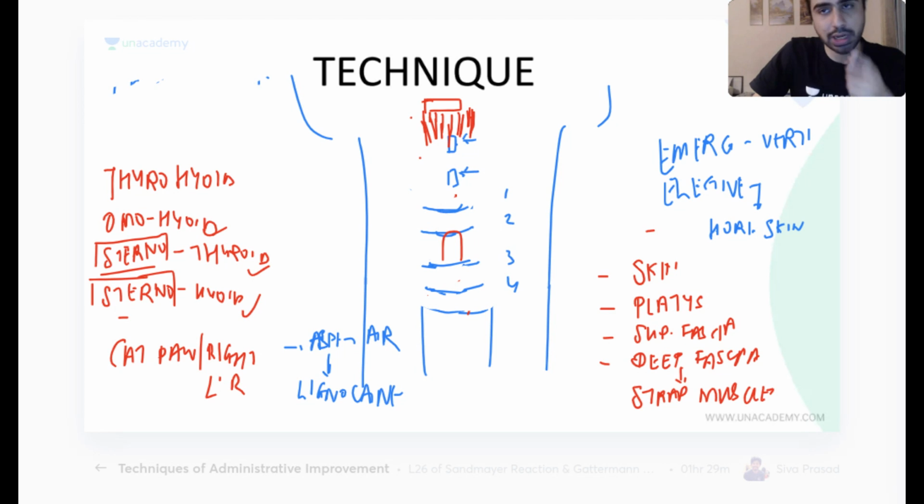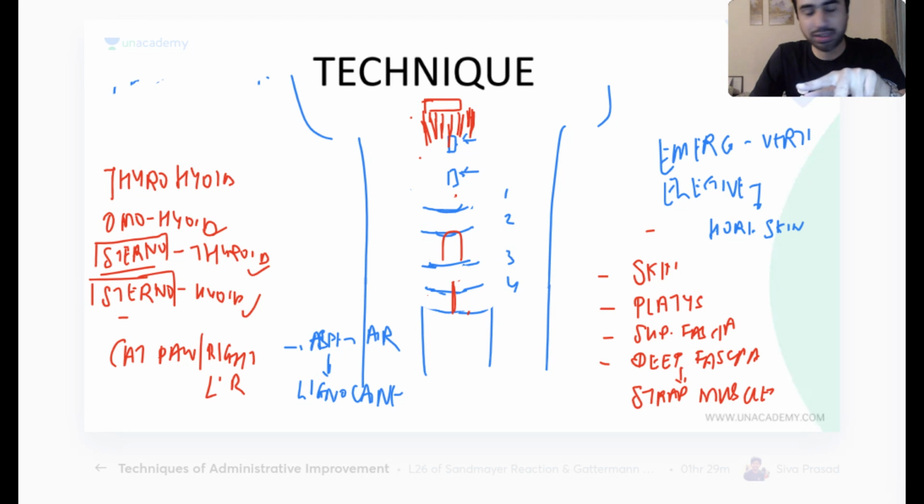So what you do is either you make a vertical incision and dilate the incision. What do you dilate it with? If you make a vertical incision, you can just dilate it after making it. That is one way of doing it, the easy way. Make a vertical incision like this, put some instrument and dilate it.